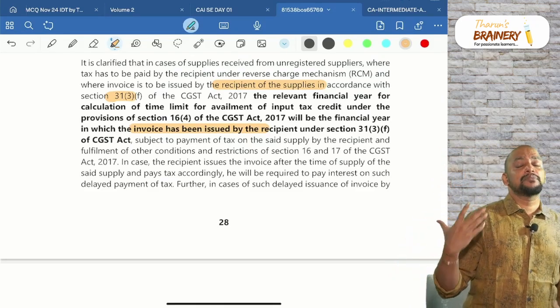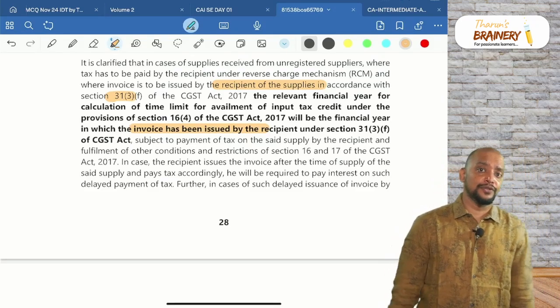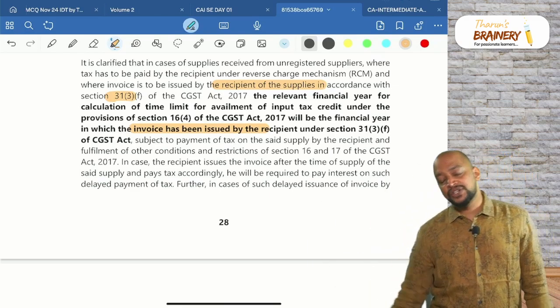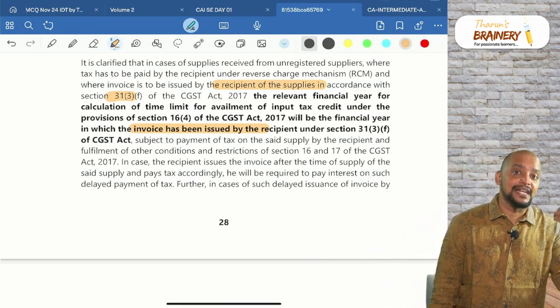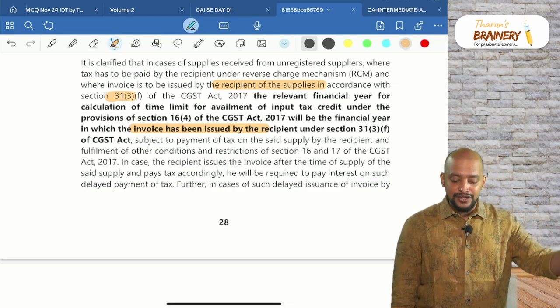and depending upon the financial year, section 16 subsection 4 we need to apply, that is 30th November of the succeeding financial year. What is the time limit for availment of ITC? Section 16 subsection 4, 30th November of the succeeding financial year or date of filing annual return, whichever is earlier. By that time, the ITC should be availed.